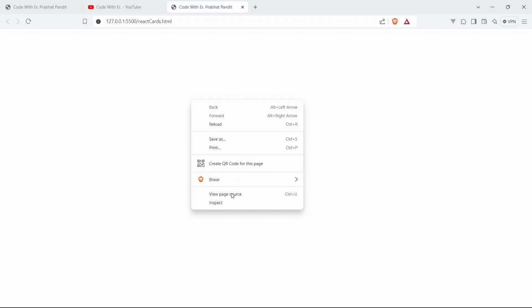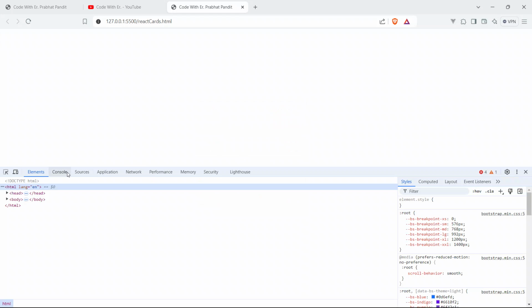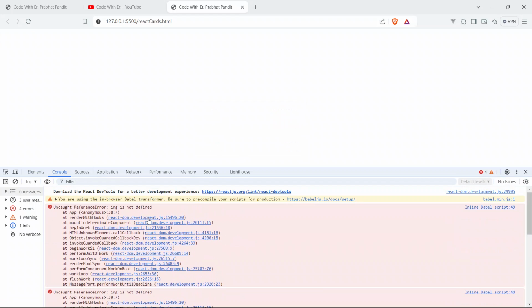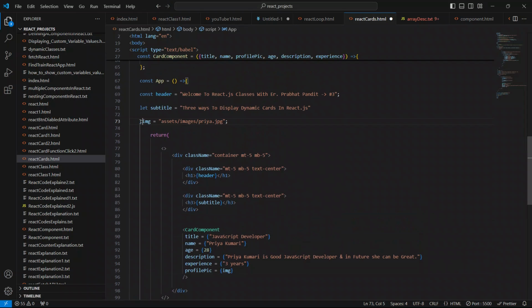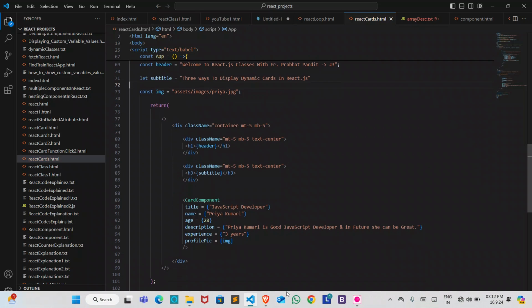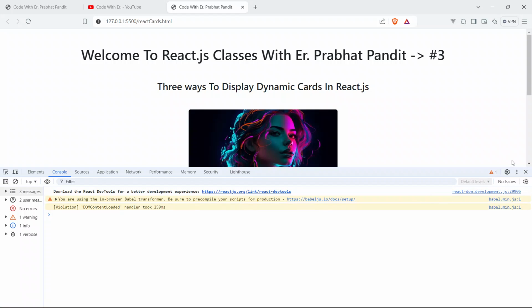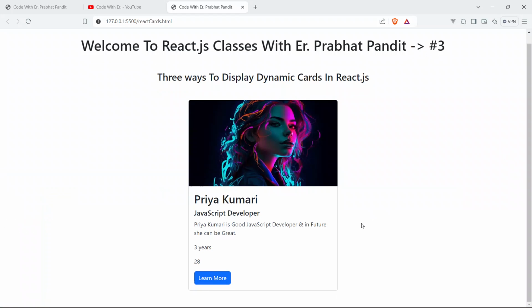We got the error, let me just check what the error is. So go to the console and it says that img is not defined. Okay, yep, we have to give const here, so const img. Now just save your code and go to the browser and see, boom guys, see. So guys, this is it.